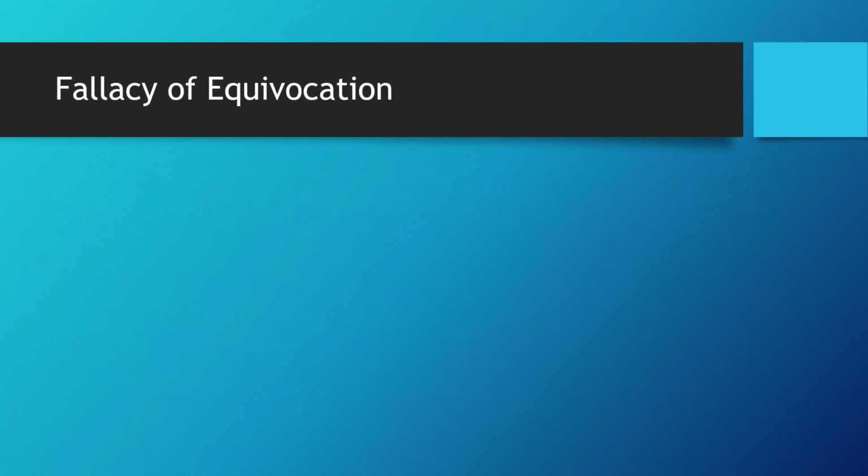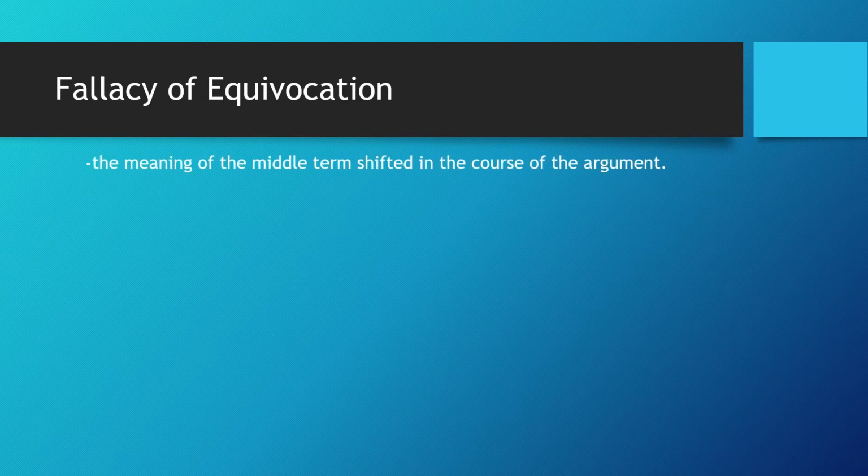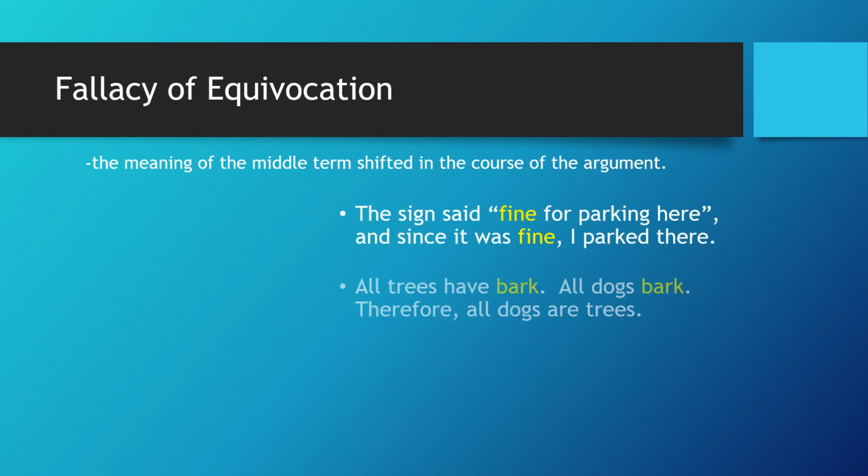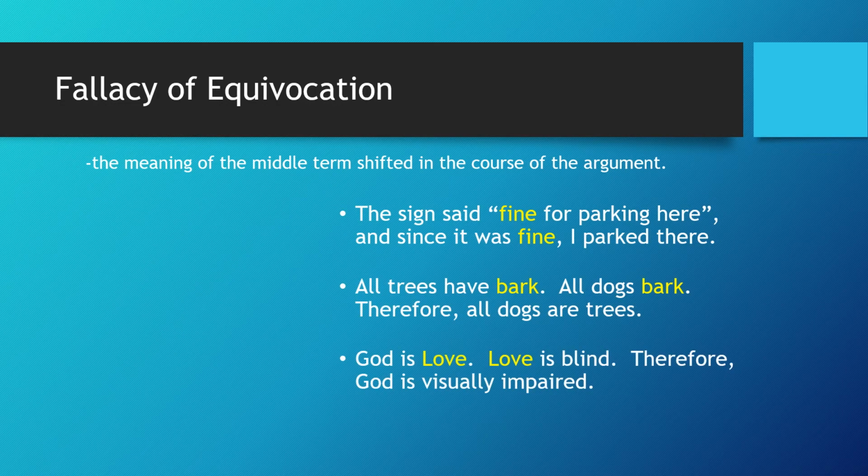In a fallacy of equivocation, the meaning of the middle term shifted in the course of the argument. Here are some examples of arguments under the fallacy of equivocation, thus making them invalid. You may pause this video and observe that in each of these arguments, the meaning of the middle term in the first premise is different in the second premise.